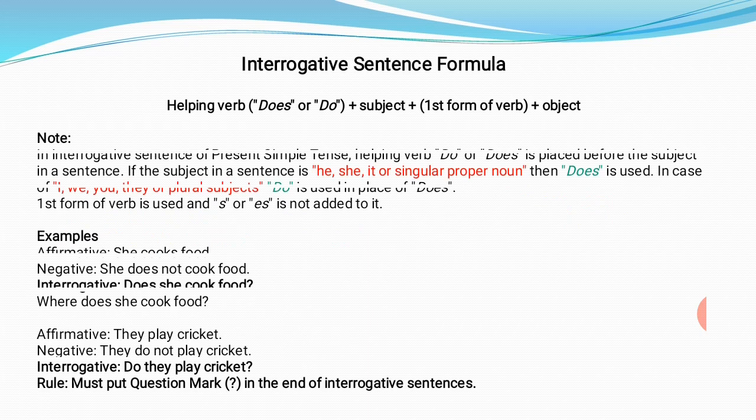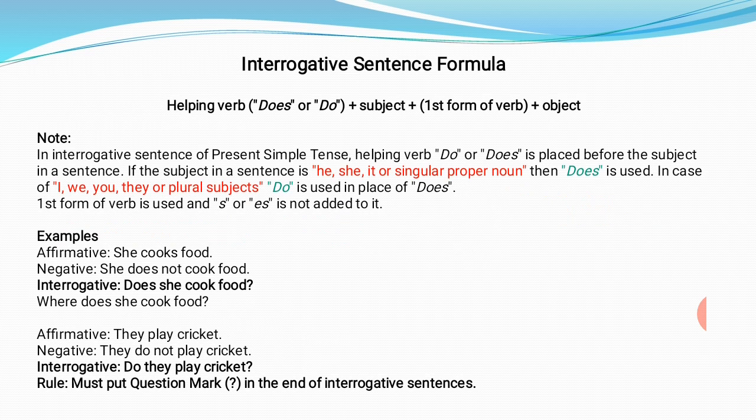Okay. Now for interrogative sentences, children, the formula is almost the same, just the helping verb that we used in negative sentences of present indefinite tense is used, but it is used before the subject. In negative sentences it was used after the subject, but now it will be used before the subject, plus subject plus first form of verb plus object. Note, in interrogative sentences of present simple tense, helping verb do or does is placed before the subject in a sentence.